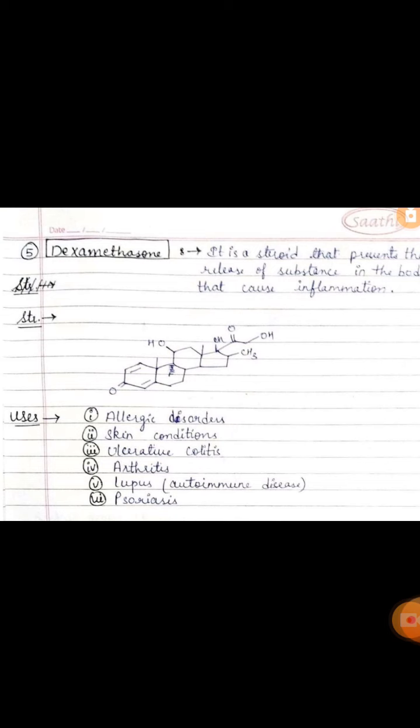The dexamethasone is used to treat allergic disorders, skin conditions, ulcerative colitis, arthritis, lupus. What is the lupus? This is an autoimmune disease. Okay, and psoriasis. These are the diseases which are treated by the dexamethasone.